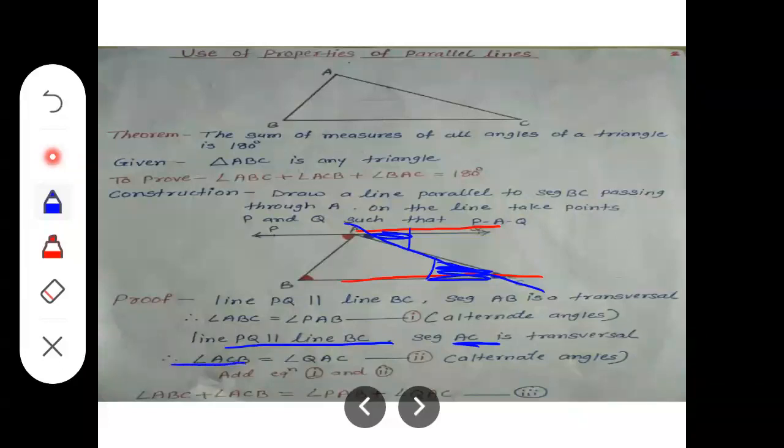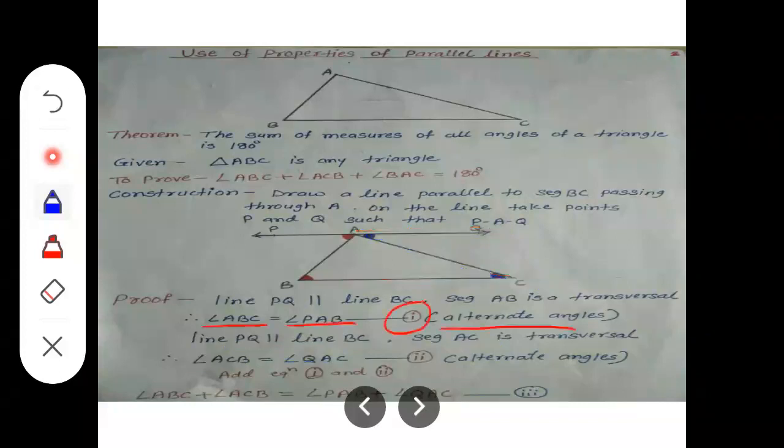angle ACB and angle QAC. QAC is where? Here is QAC. That is angle A. Okay, and the pair is alternate angles. So write the reason: those are alternate angles. And mention it as equation 2.